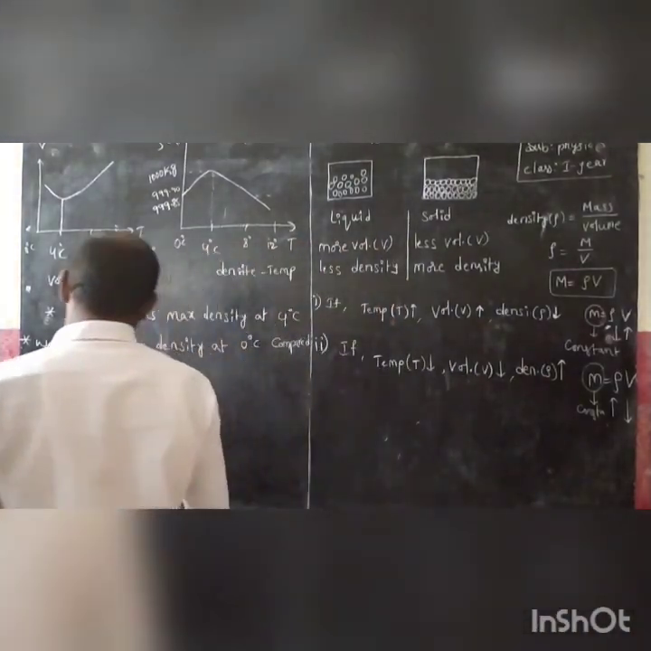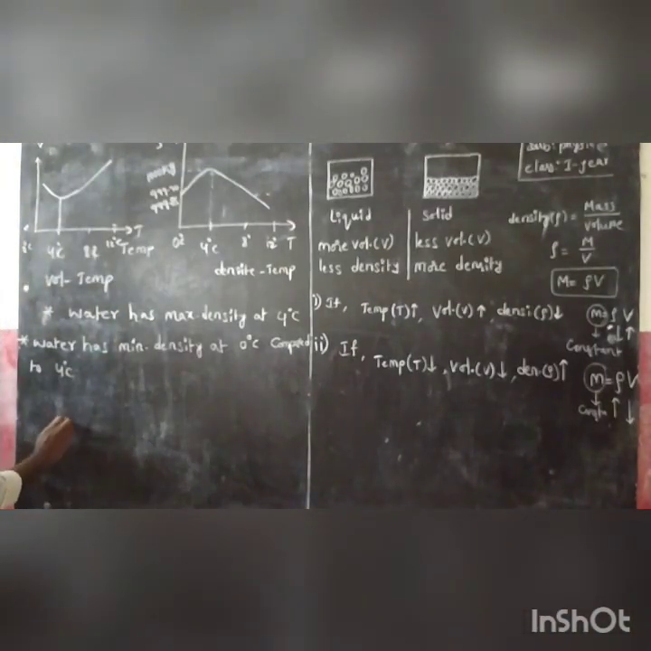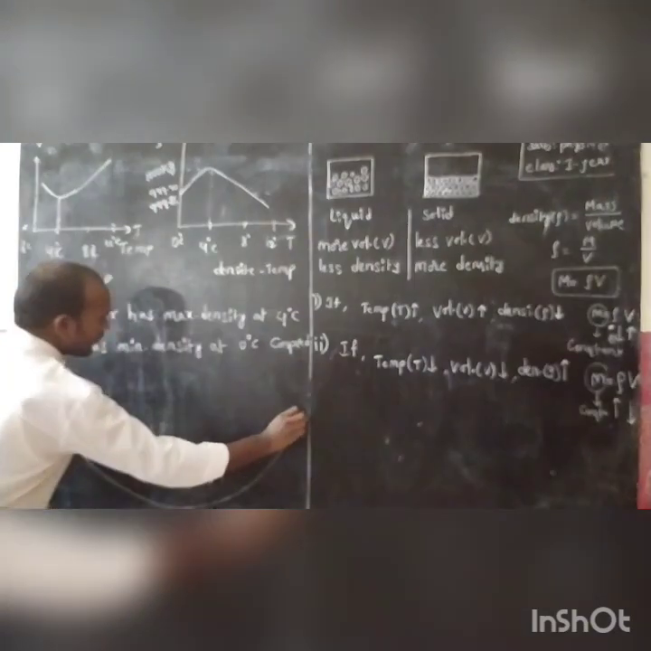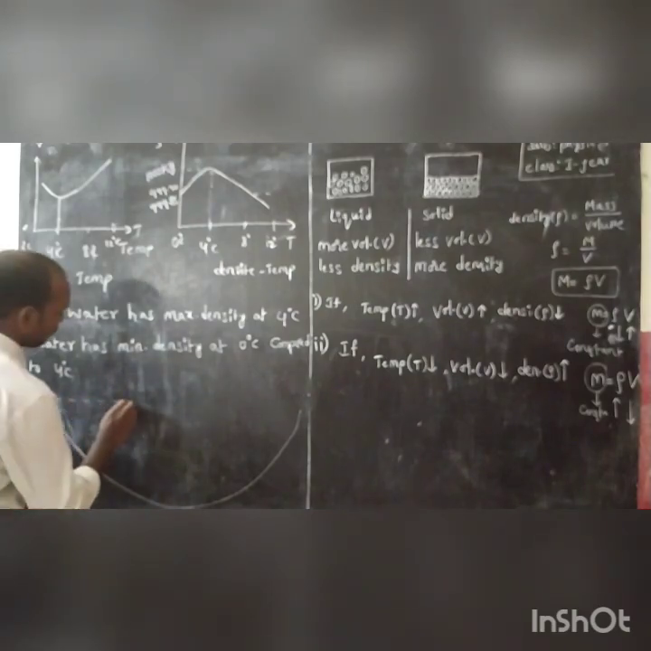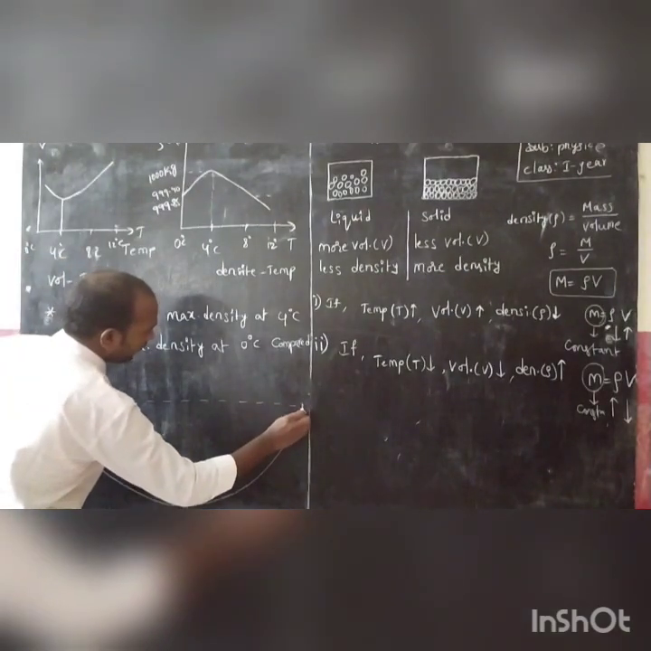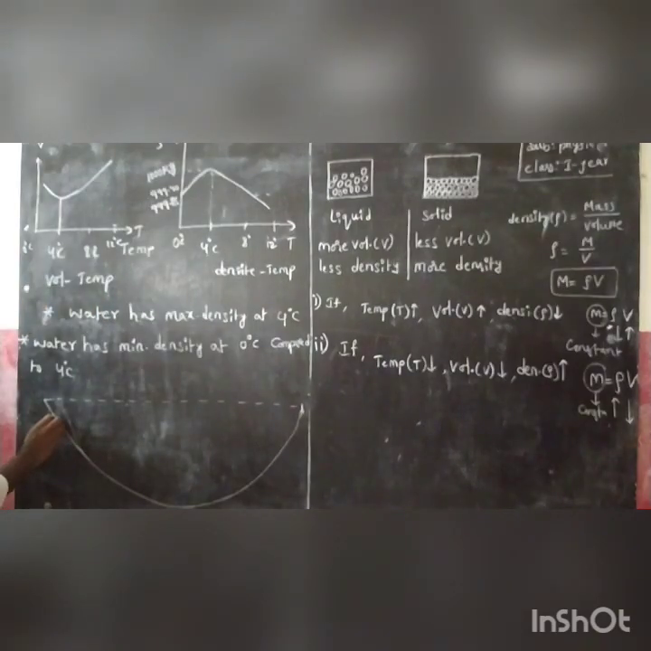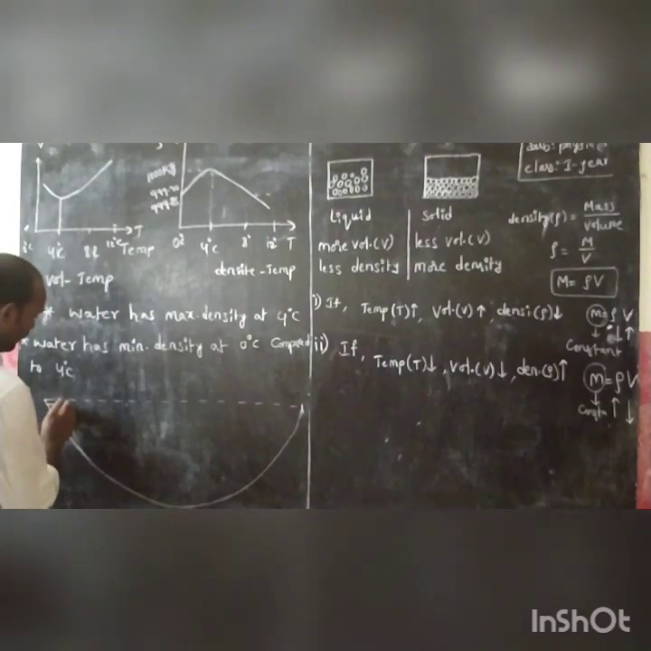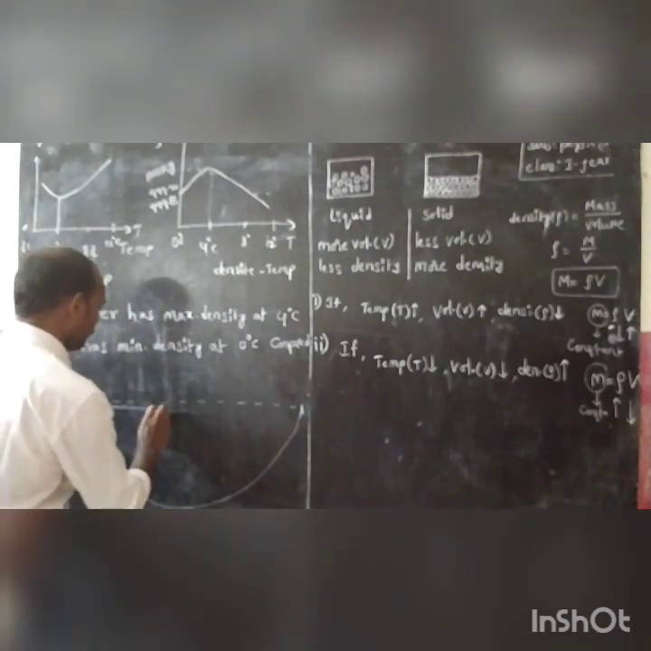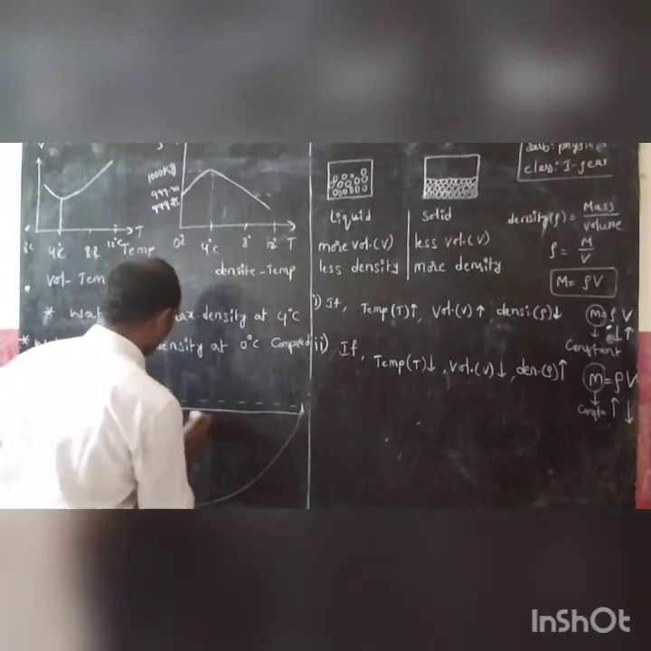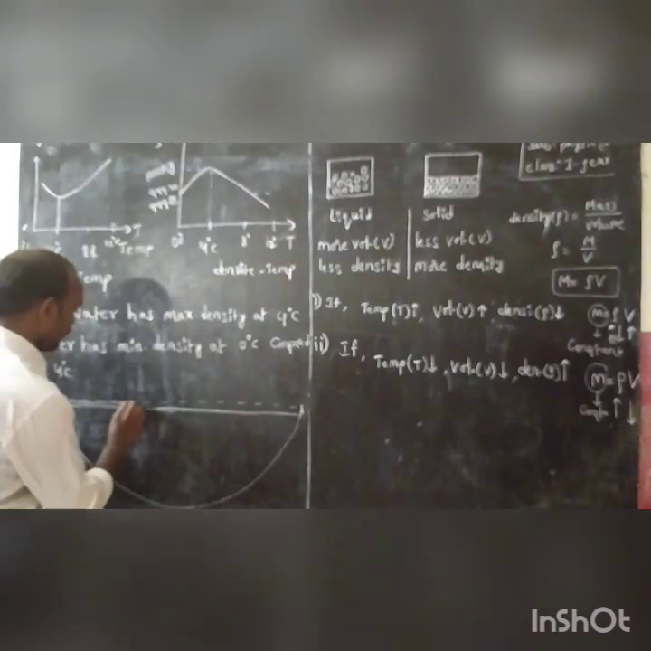Is it clear? For example, if you look at this diagram, this is a pool of water. Imagine this is a pool of water. And this is ice.